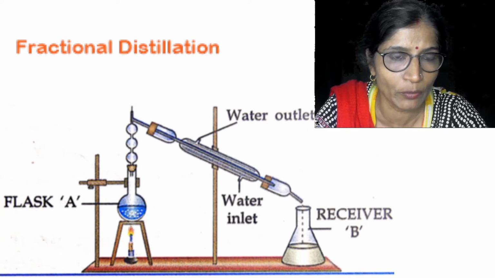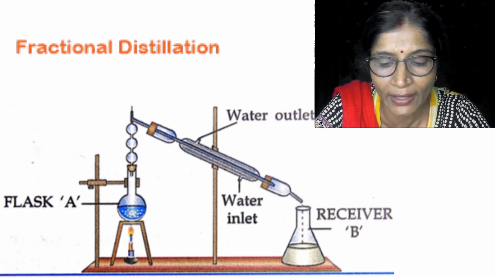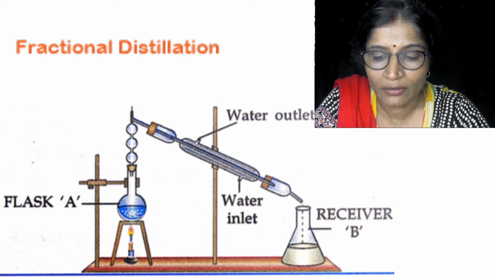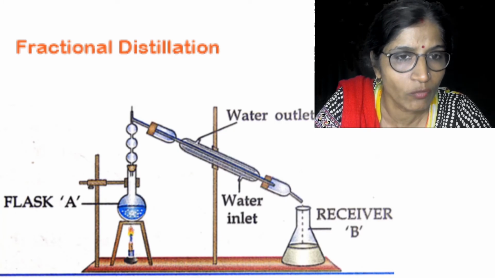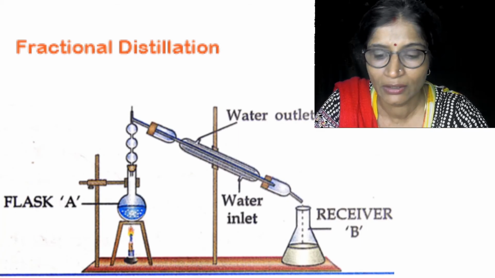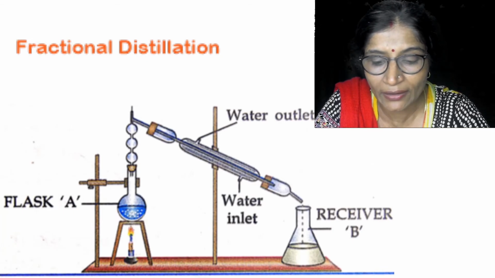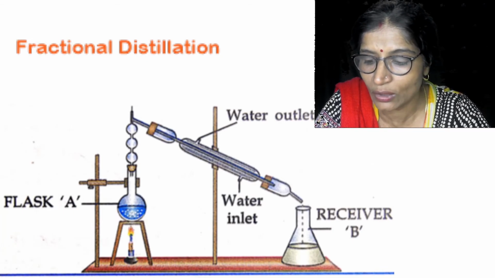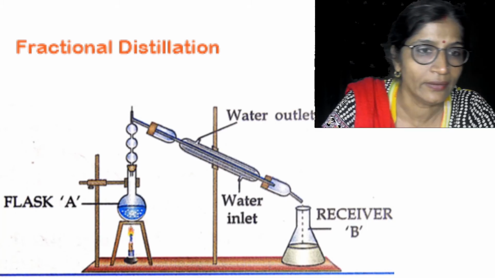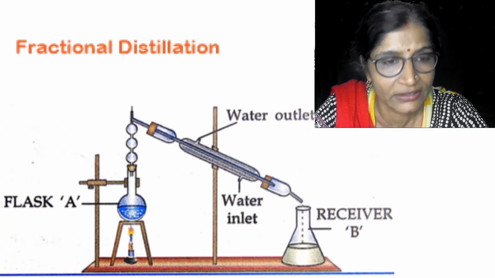The mixture will evaporate, meaning both will try to evaporate, that is, water and alcohol. But what happens? The boiling point of water is higher, so it will evaporate a little bit but condense back and fall down within the flask. And alcohol, which is the lower boiling liquid, is passed through the condenser and collected in the receiver.